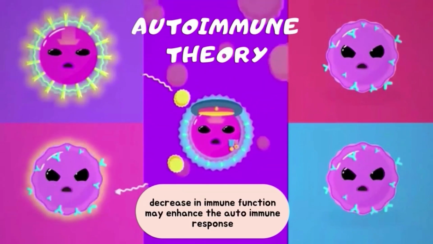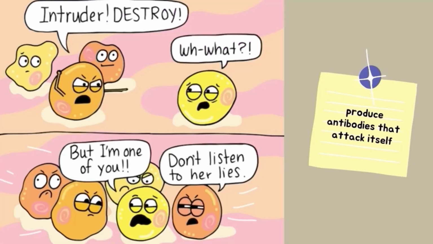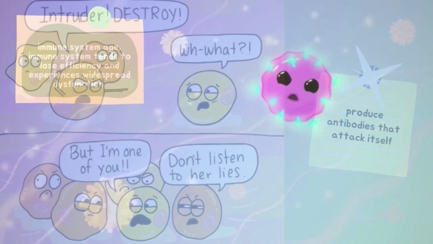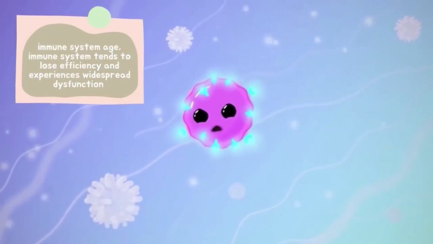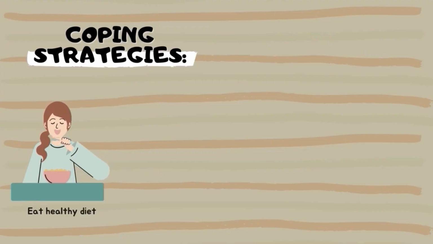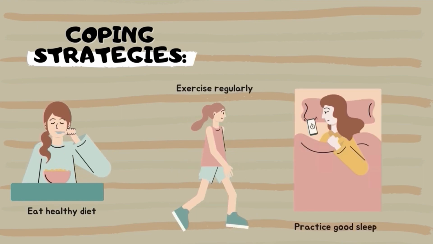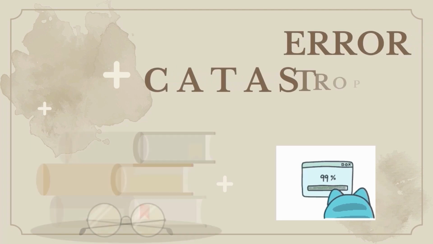Autoimmune theory. In this theory, the decrease in immune function may enhance the autoimmune response, causing the production of antibodies that attack itself. As the immune system ages, it tends to lose efficiency and experience widespread dysfunction. There are some coping strategies that we can apply in our daily activities such as eating a healthy diet, exercising regularly, and having a good sleep pattern.